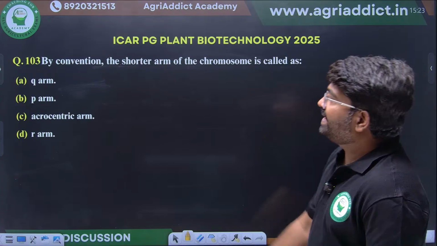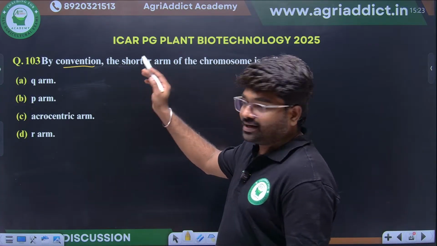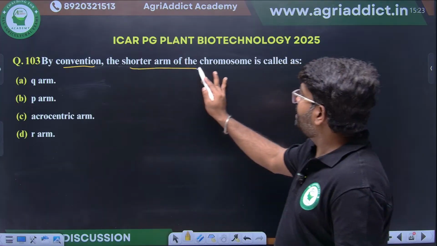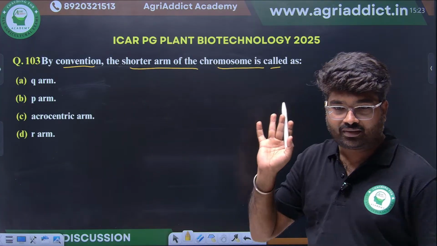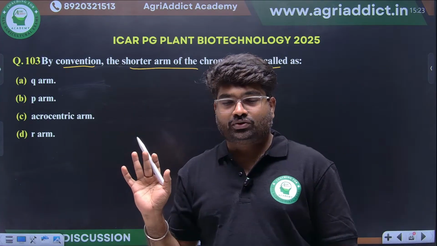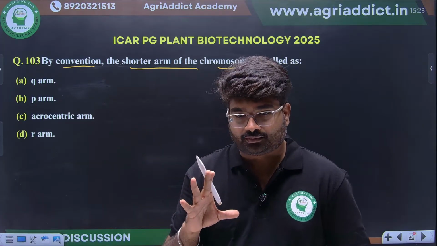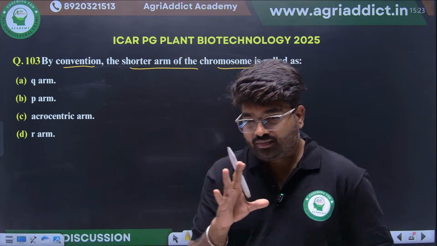Next, by convention, a general question, genetics also we can say. By convention, the short arm of a chromosome is called what? Whether it's the P arm or Q arm. You have to remember questions like these.